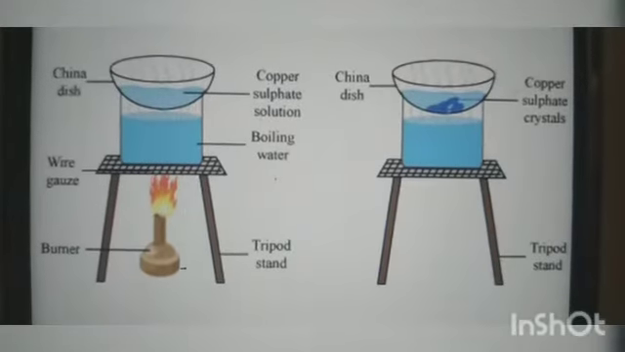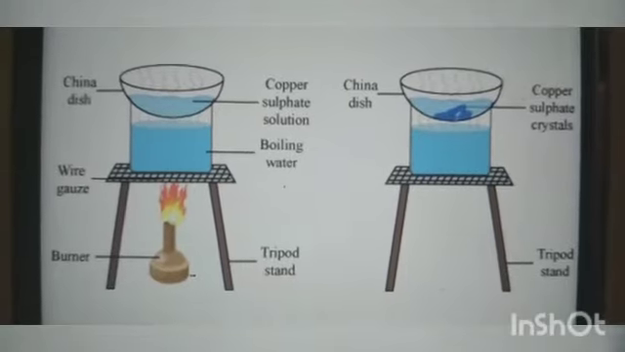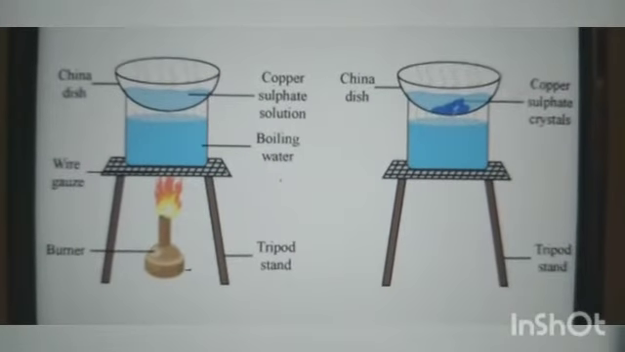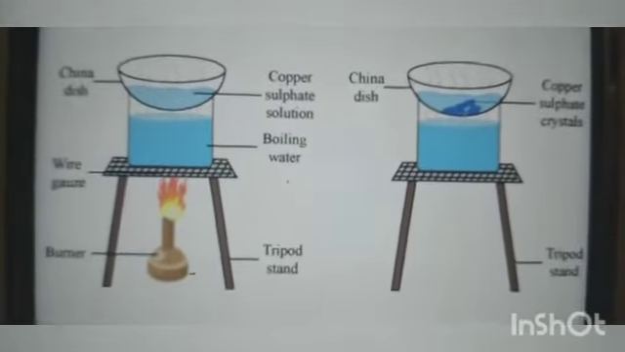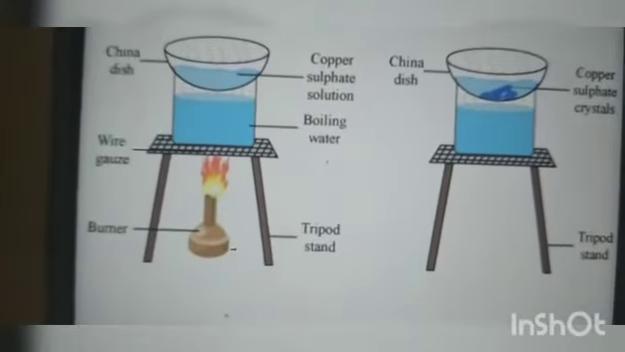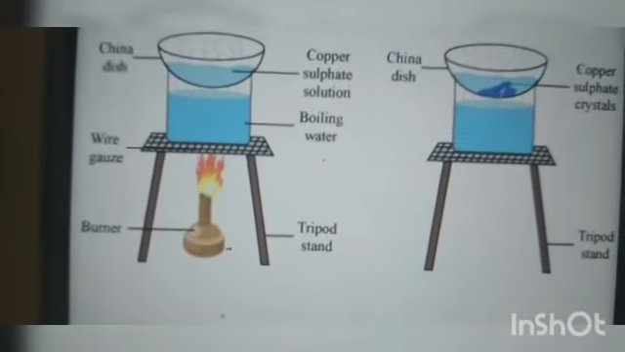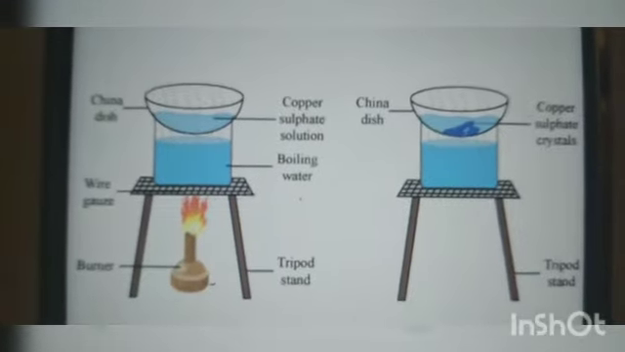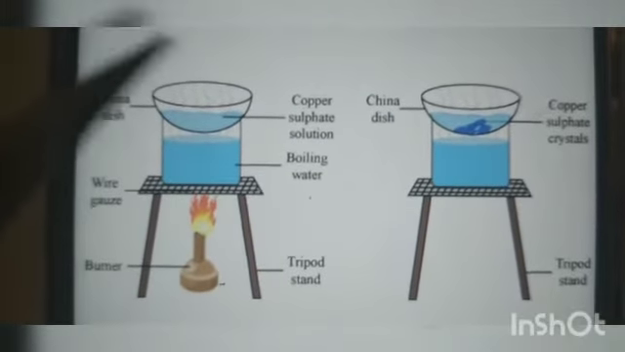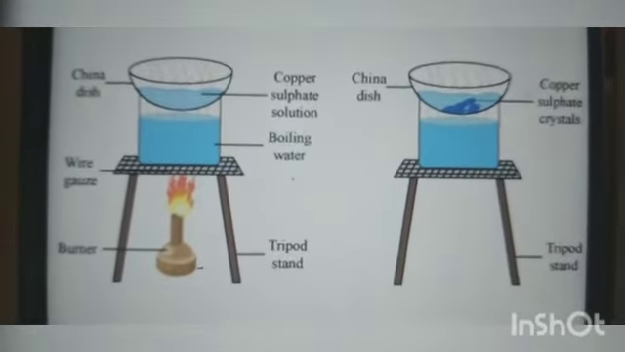Students, now we'll learn how we can obtain pure copper sulfate from an impure sample. In a china dish, take some amount of the impure sample of copper sulfate. In the china dish, dissolve it in a minimum amount of water.